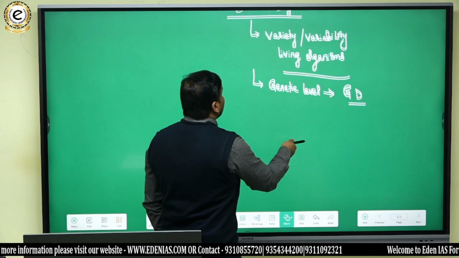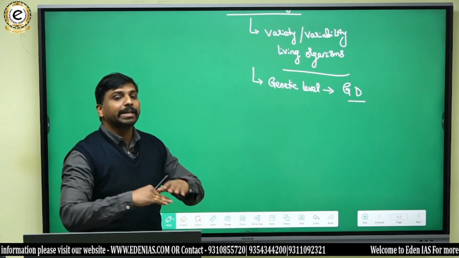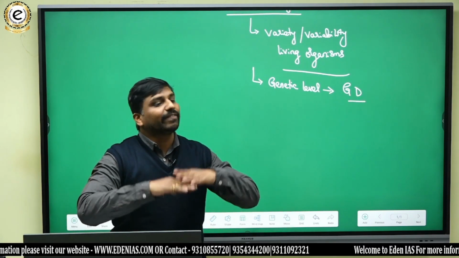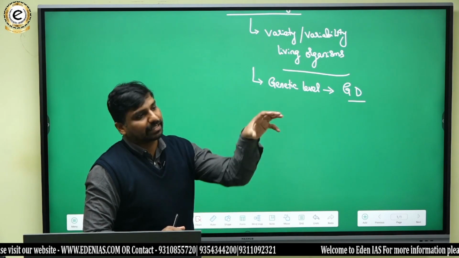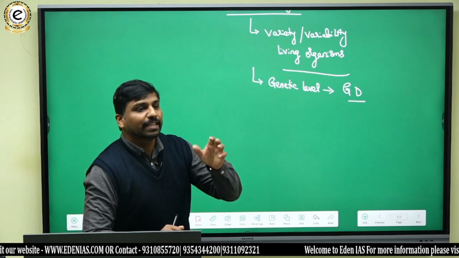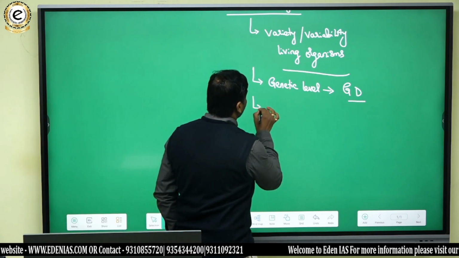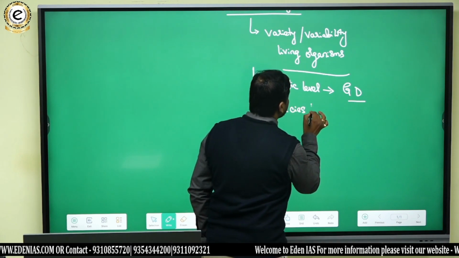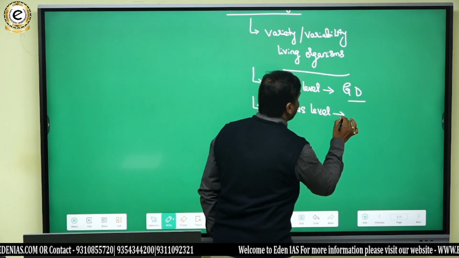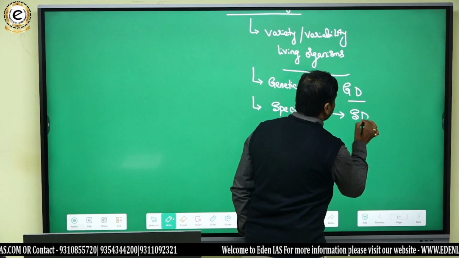And then, in a region, there can be diversity between these species. That means different species may exist in a particular region. Okay, so the next level of biodiversity is at species level, which we will call species diversity.